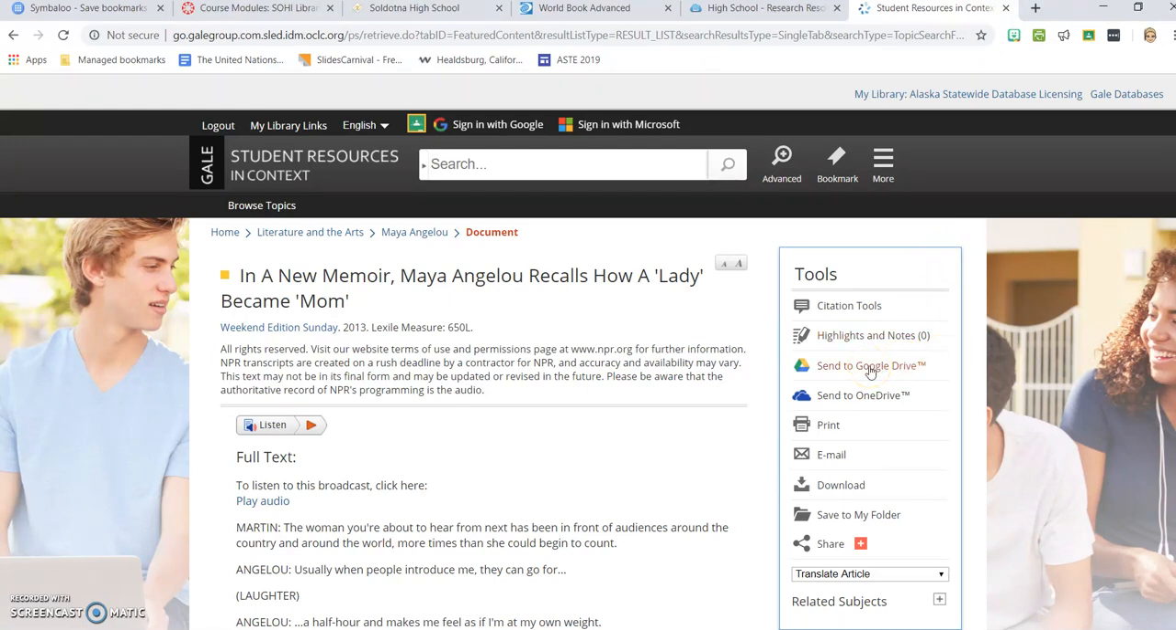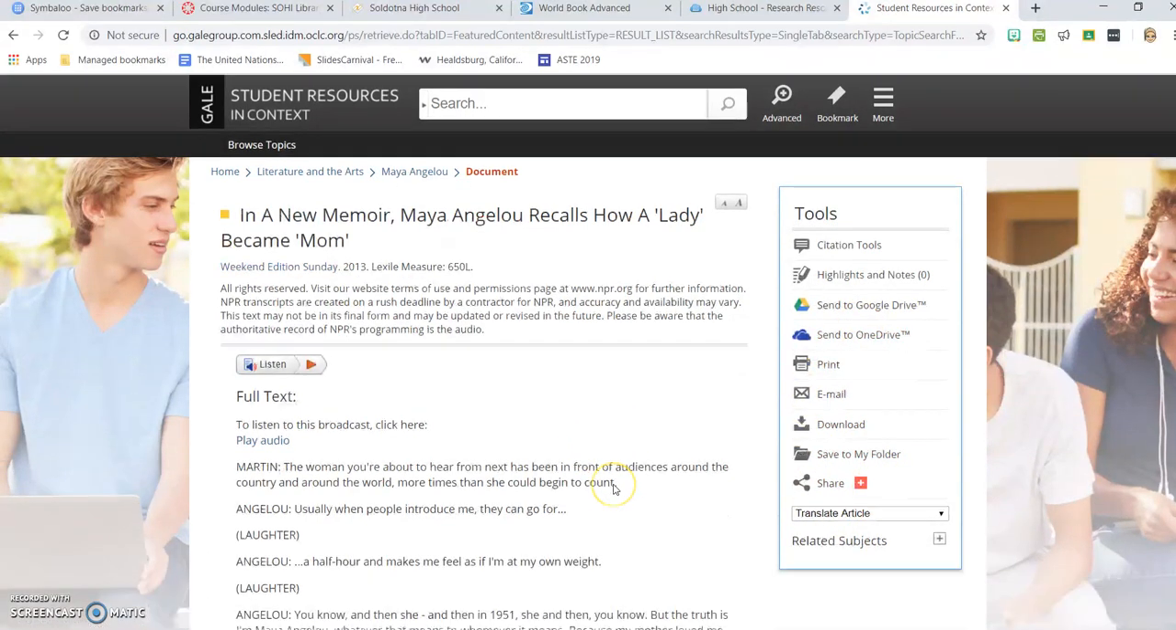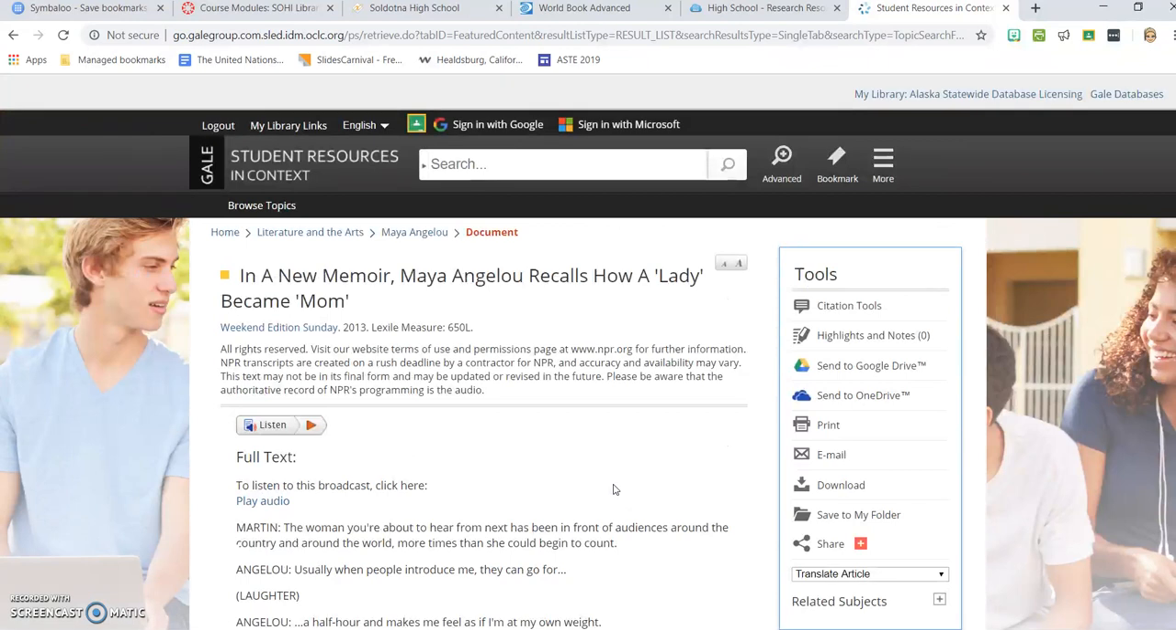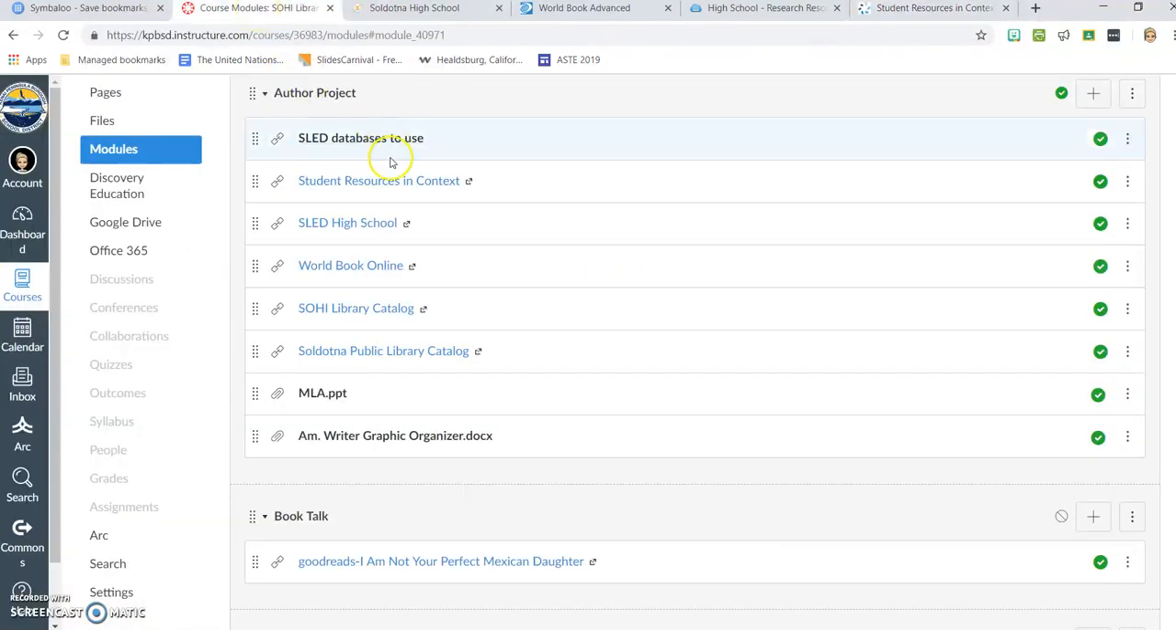You can also send the article straight to your Google Drive so you can reference it later, or OneDrive if you use OneDrive a lot. Print it, email it, download it. You have all these options. So that's definitely a nice thing to have with these databases, is that all of these tools come with it as well. You can also create an account and log in and log out and save stuff to your account if you wanted to. So that's the first one, Student Resources and Context, and that is a great database for any class that you're doing research for.